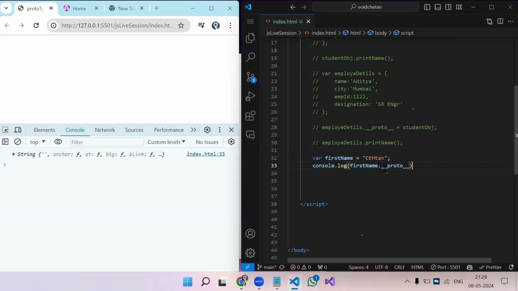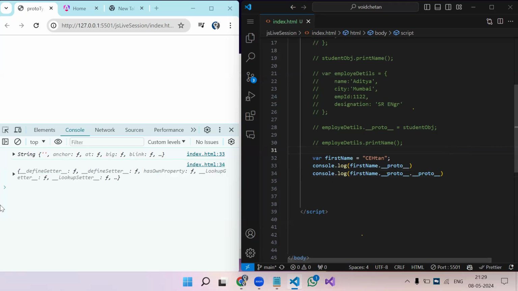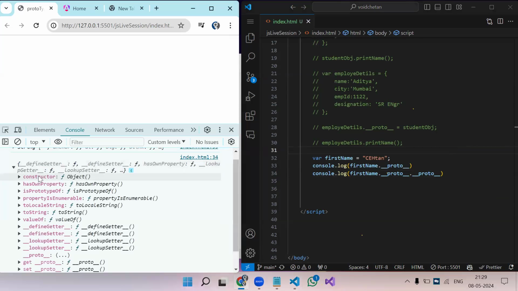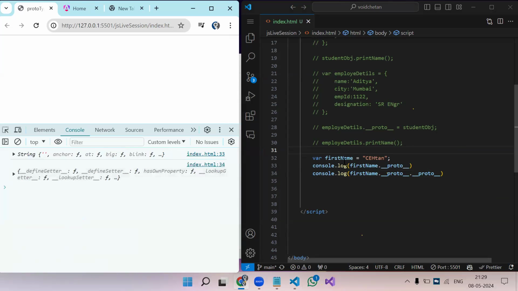Now I'm checking the prototype of string also. After this proto, again I will use underscore underscore proto underscore underscore. See what we have got over here: the constructor, which means it is nothing but an object. So the prototype of first name was string, and the prototype of string is object. So if we create a variable with string, the ultimate prototype of this variable is an object.